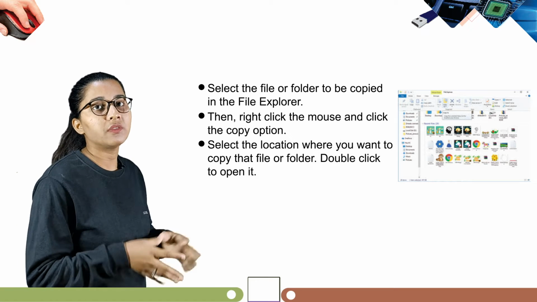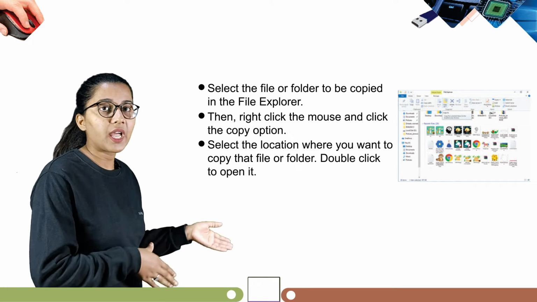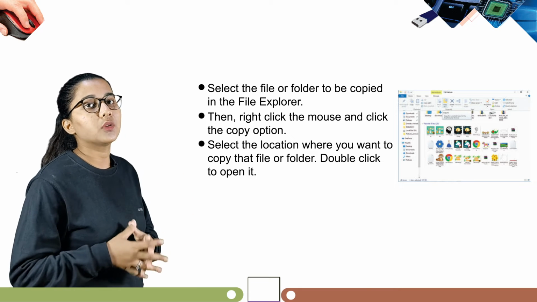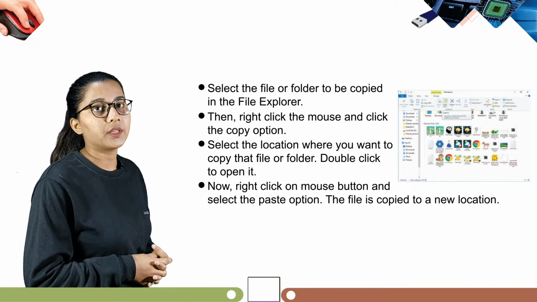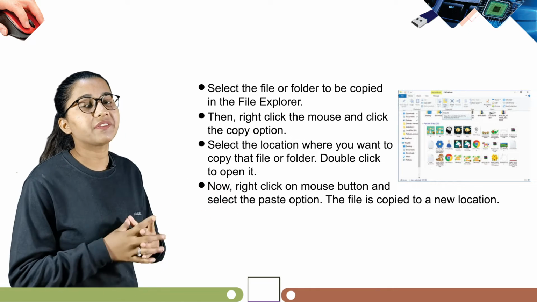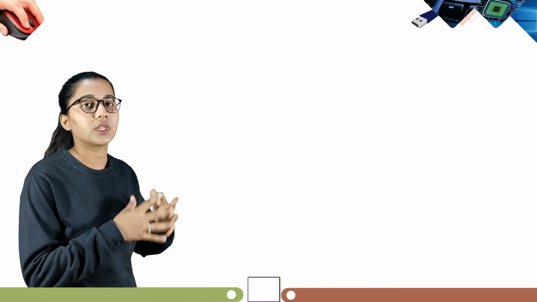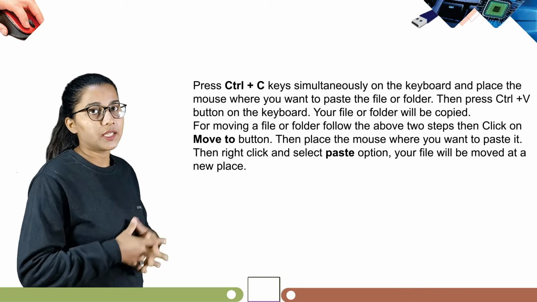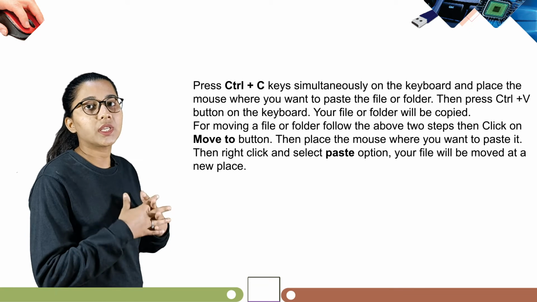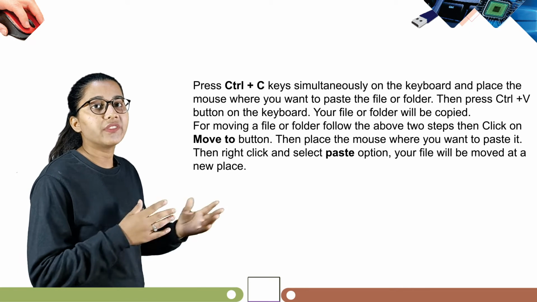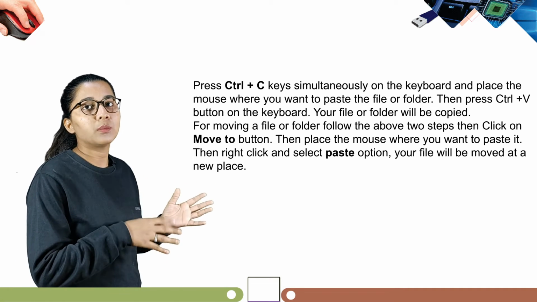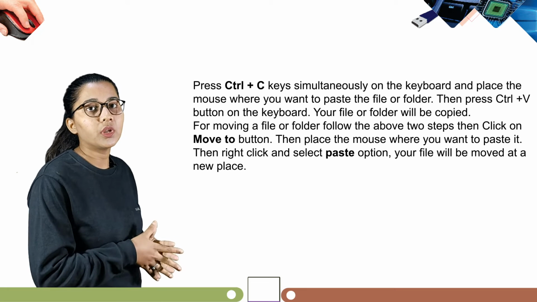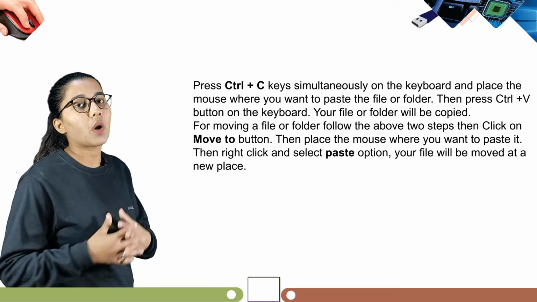Select the location where you want to copy that file or folder. Double click to open it. Now right click on mouse button and select the paste option. The file is copied to a new location. Press Ctrl+C keys simultaneously on the keyboard and place the mouse where you want to paste the file or folder. Then press Ctrl+V button on the keyboard. Your file or folder will be copied.